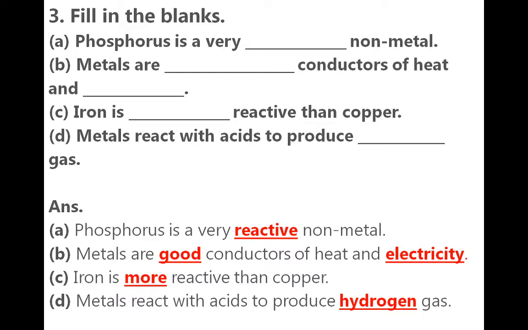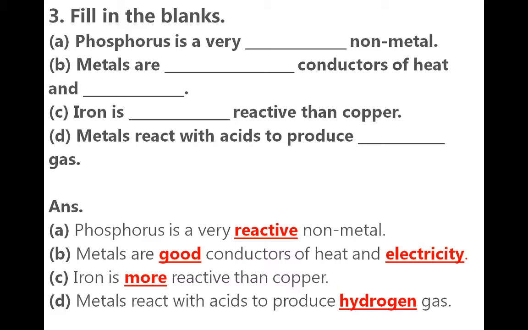Next, filling the blanks. Phosphorus is very dash dash non-metal. Phosphorus is a very reactive non-metal, because when phosphorus comes in contact with atmospheric oxygen, it will catch fire. If we place phosphorus as it is, it will catch fire. So it is related to reactivity. That's why we keep phosphorus in water.